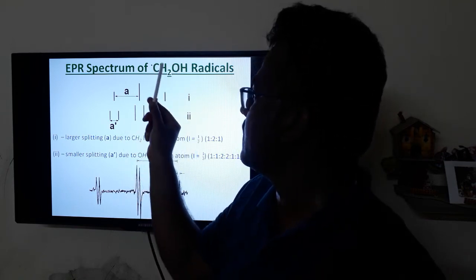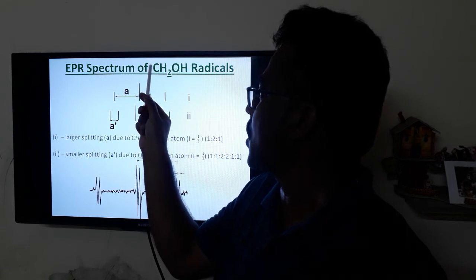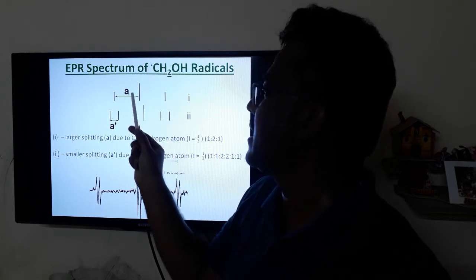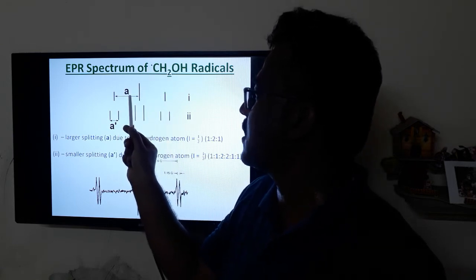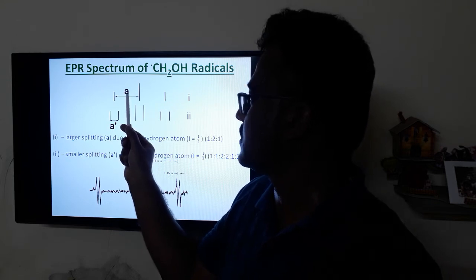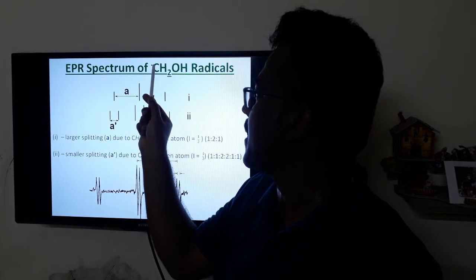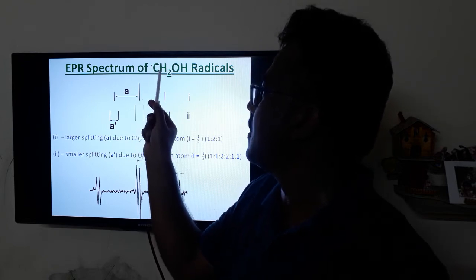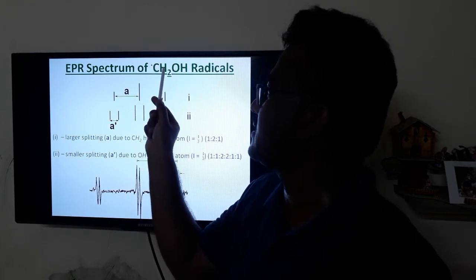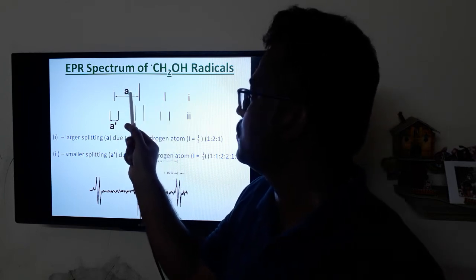As we know, if the unpaired electron strongly interacts with a hydrogen atom, the A value is larger. The A value is larger for the first case than the second case, because the unpaired electron likes to be there and interacts more with these hydrogen atoms, so it has the largest value.